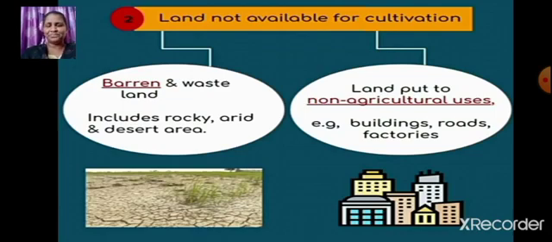Let us learn more about it. Barren and wasteland. First of all, students, what is the meaning of barren? Yes, it is infertile land, where the crops cannot be grown. So barren land and wasteland includes rocky, arid and desert regions. And land put to non-agricultural uses, where cultivation is not done. They are used for construction of buildings, roads and factories. Okay, students. So, I hope it is clear. Land not available for cultivation: we have barren and wasteland as well as land put to non-agricultural uses.